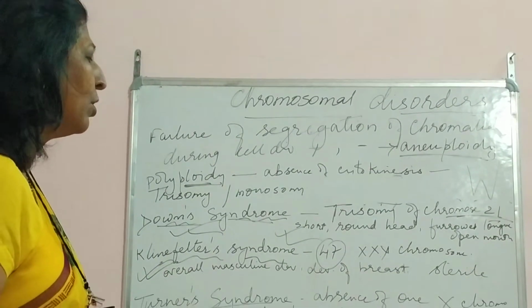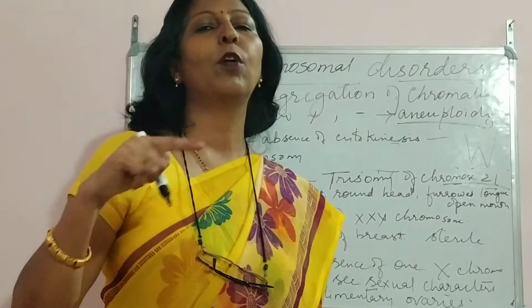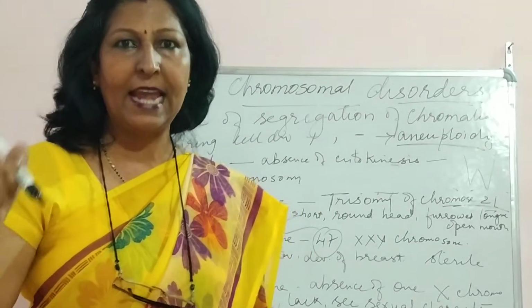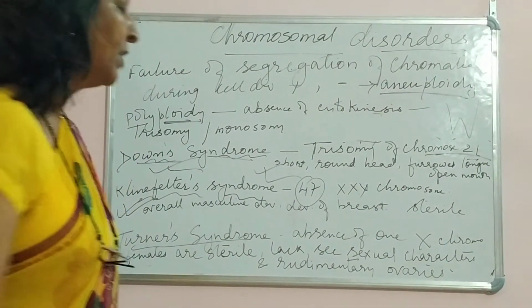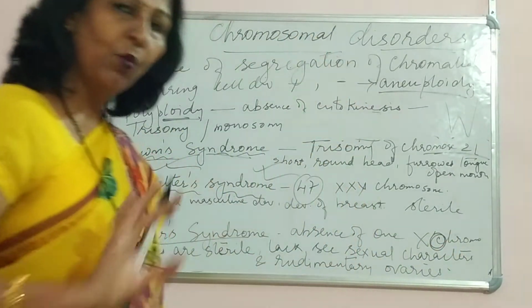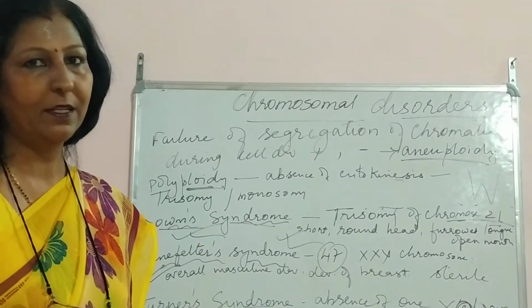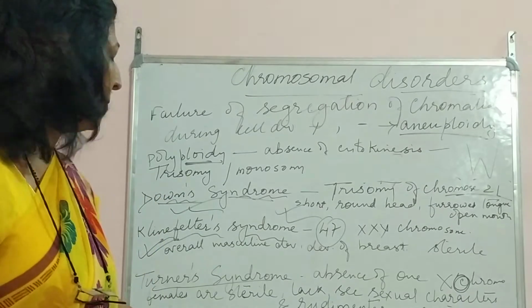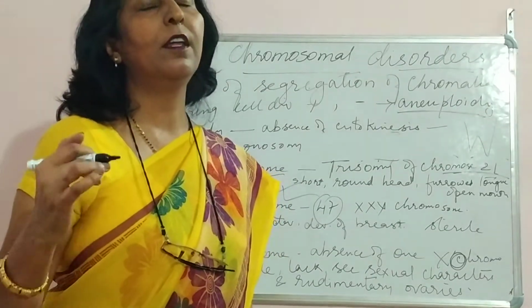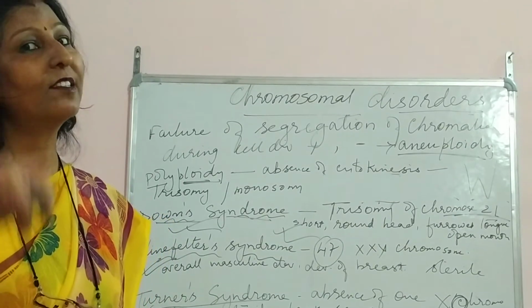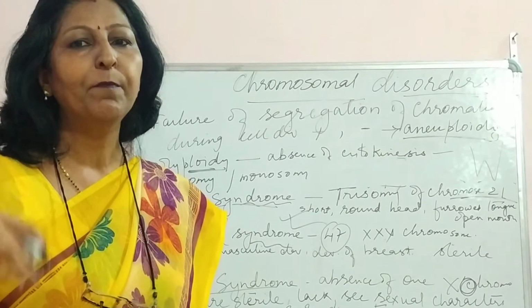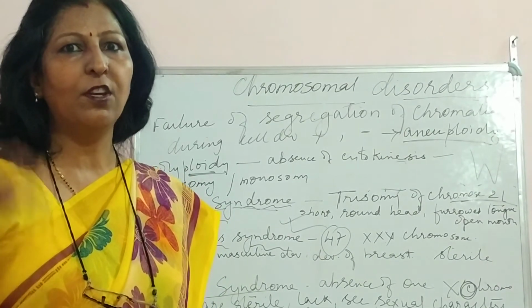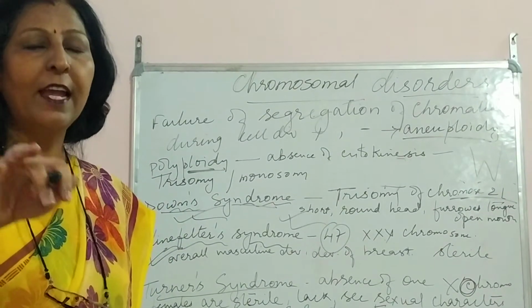Next we come to Turner syndrome, and here what happens? The females normally should have double X chromosome, X and X. That is the female sex chromosome. But here the females will have only one X chromosome. It means XO will be there. Only one X. And these type of females are sterile. They will not be able to participate in reproduction. They will not be fertile. And they do not even undergo secondary sexual characters. Now what are secondary sexual characters? When you enter into puberty, before puberty से शुरू हो जाता है आपका appearance of breast, hair in the pubic region, all those characters, and the menstrual cycle, वो सब नहीं होगा.